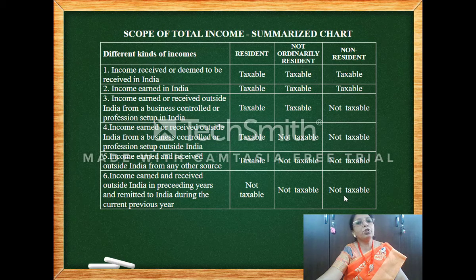If income is earned or received outside India but business is set up in India, taxable, taxable, not taxable. If income is earned outside India and received outside India from business outside India, taxable, not taxable, not taxable. Income earned and received outside India from any other source, same situation, taxable, not taxable, not taxable. Income earned and received outside India in the preceding years and remitted to India during the previous year, not taxable for anyone. So with this chart in mind, we can go on to working out some problems.